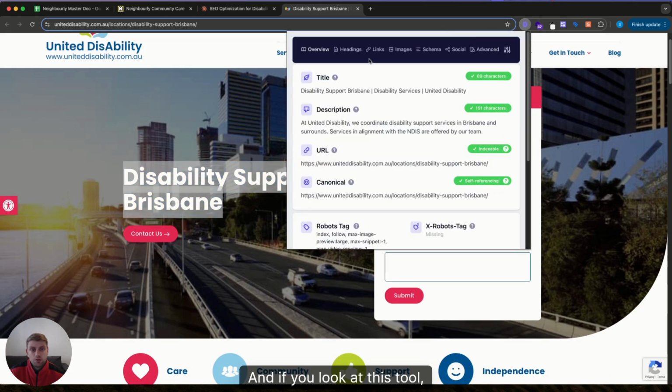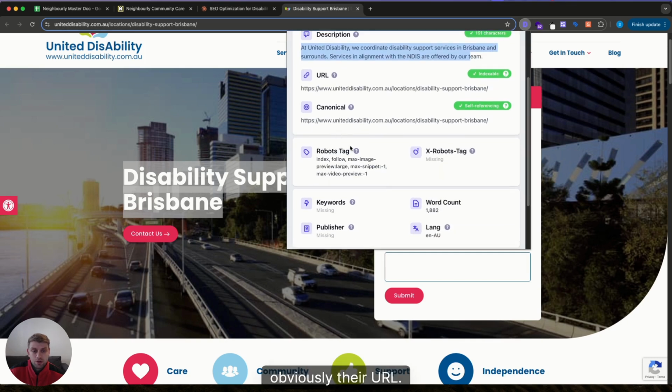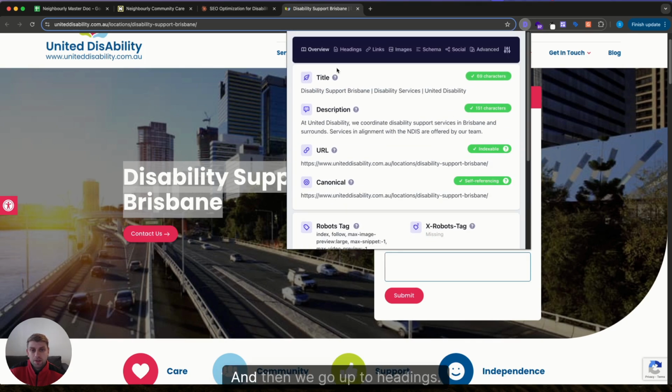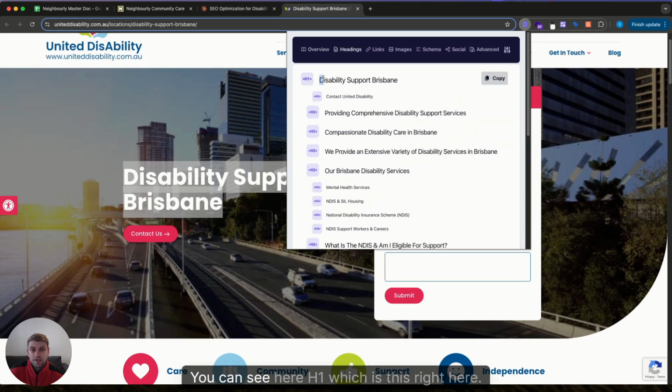And if you look at this tool here, it is called Detailed SEO Extension. And I recommend anyone optimizing a page download something similar to this, and you can get a quick overview of here, their title, their meta description, obviously their URL. You can see the word count. And then we go up to headings. You can see here H1, which is this right here. Then you can see their H2s, H3s, and so forth down the page.